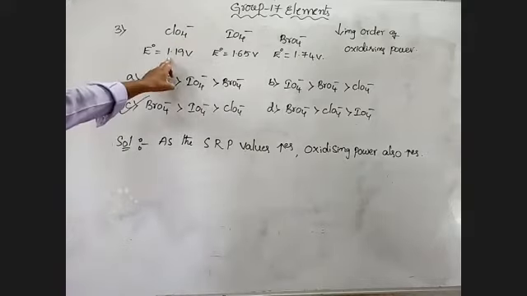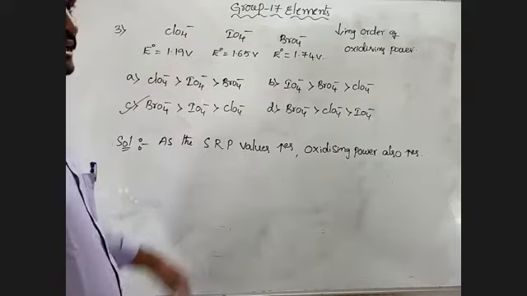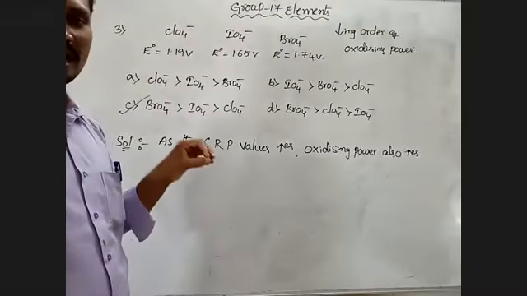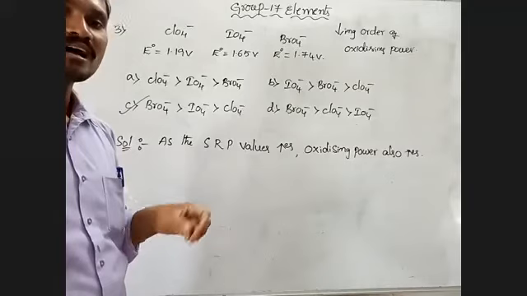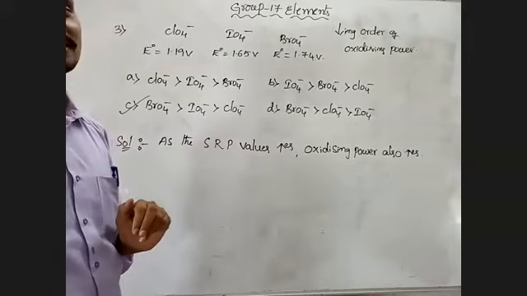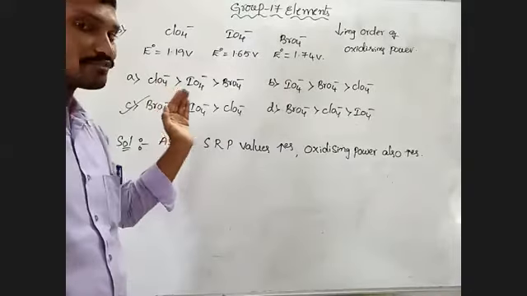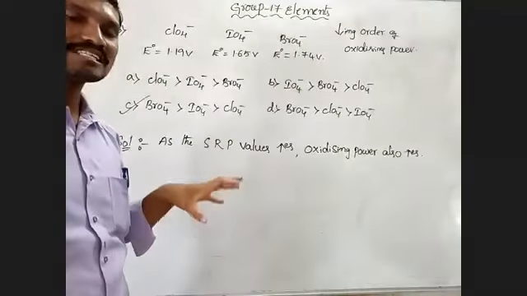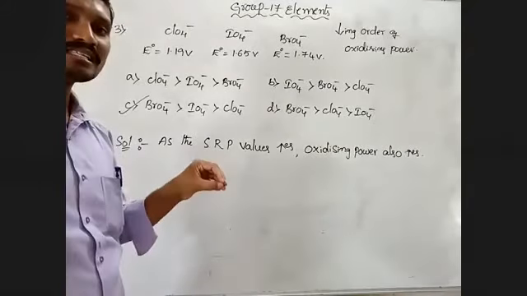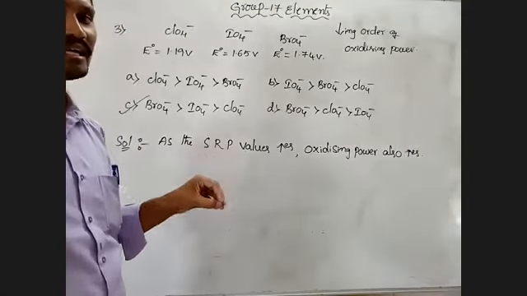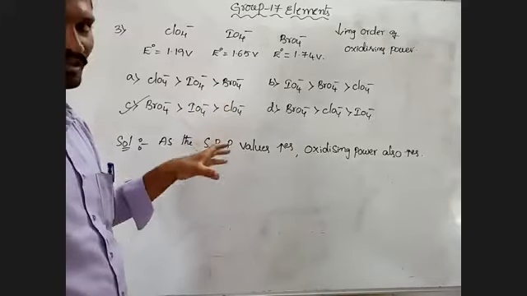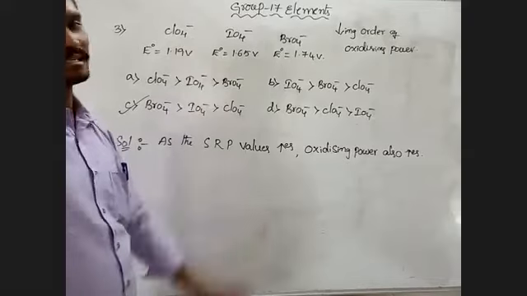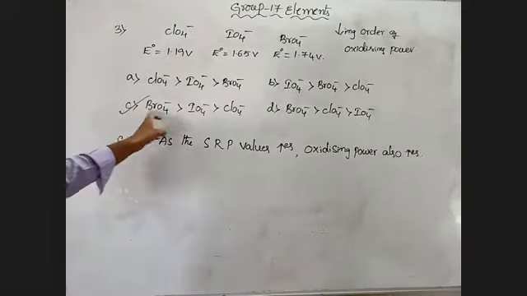So ClO4 minus has the least oxidizing power, because it has the least SRP value. As the SRP value increases, oxidizing power also increases. Among these three ions, BrO4 minus has the highest SRP value, so it has the highest oxidizing power compared to IO4 minus and ClO4 minus. So option C is the correct one.